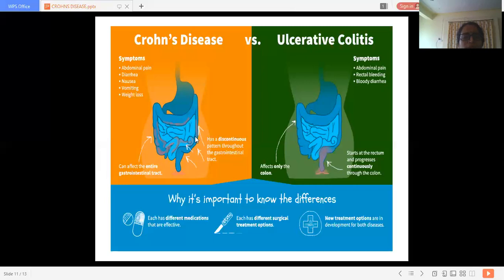Again, one difference is left, that is anal lesions. Anal lesions are uncommon in ulcerative colitis, about 25% are affected, and in Crohn's disease 75% of the anal canal gets affected. So the anal lesions are 75% in case of Crohn's disease and only 25% in ulcerative colitis. Although the terminal part of the bowel gets affected in ulcerative colitis, the lesions in the bowel are more in Crohn's disease than in ulcerative colitis.